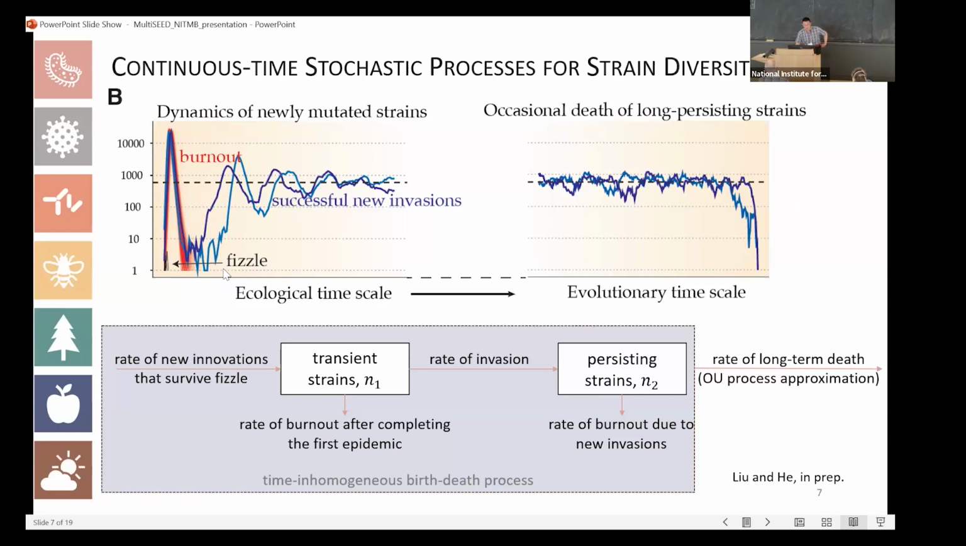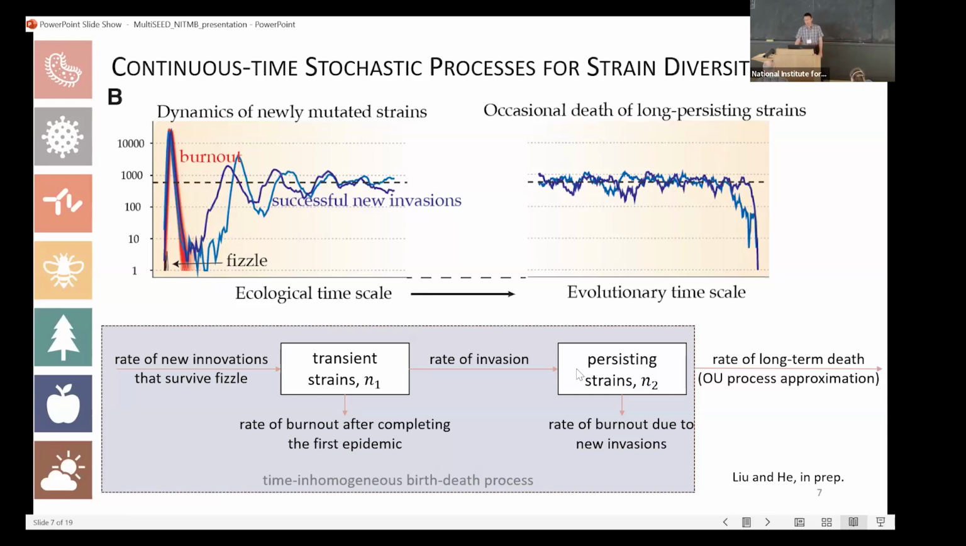We call this the fizzle phase. Then after it overcomes the fizzle phase, it will get to its first epidemic by having the infection peak. But then the number of infections will sharply decrease because of the decreases in susceptible and infected hosts. We call it epidemic burnout. Only if a new strain overcomes the fizzle stage and the burnout will it successfully invade the system. So then it moves from the class of transient strains to persisting strains.